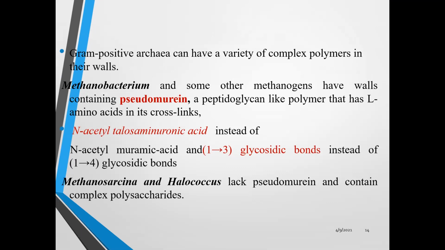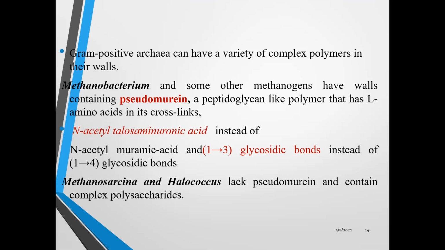Gram positive archaea have a variety of complex polymers in their wall. For example, Methanobacterium and some other methanogens have walls containing pseudomurein, a peptidoglycan-like polymer with L-amino acids, and some have N-acetyltalosaminuronic acid instead of N-acetylmuramic acid and beta-1,3 glycosidic bonds instead of beta-1,4 glycosidic bonds.